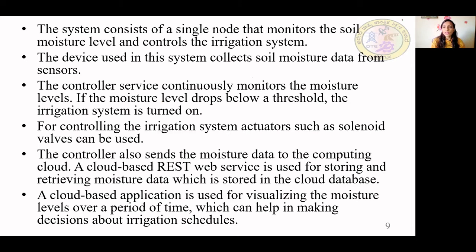So how many nodes will be there? In this example, since it is IoT level 2, how many nodes are there? A single node that monitors the soil moisture level and controls the irrigation system.